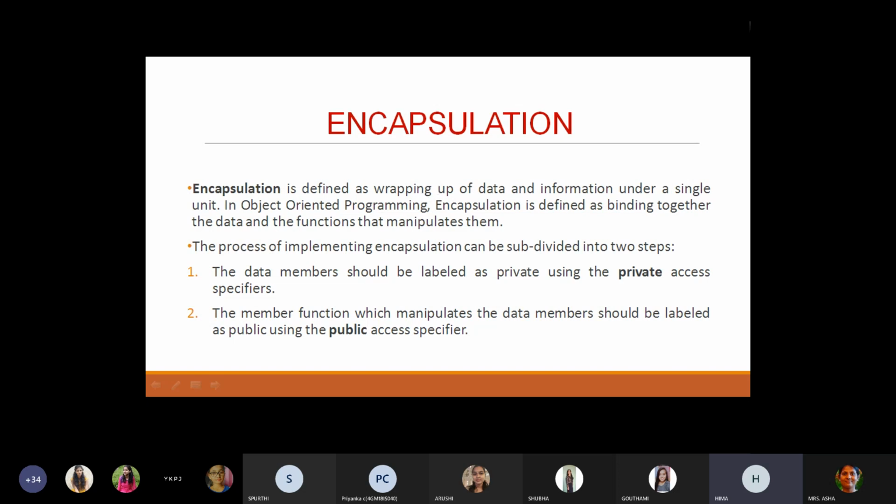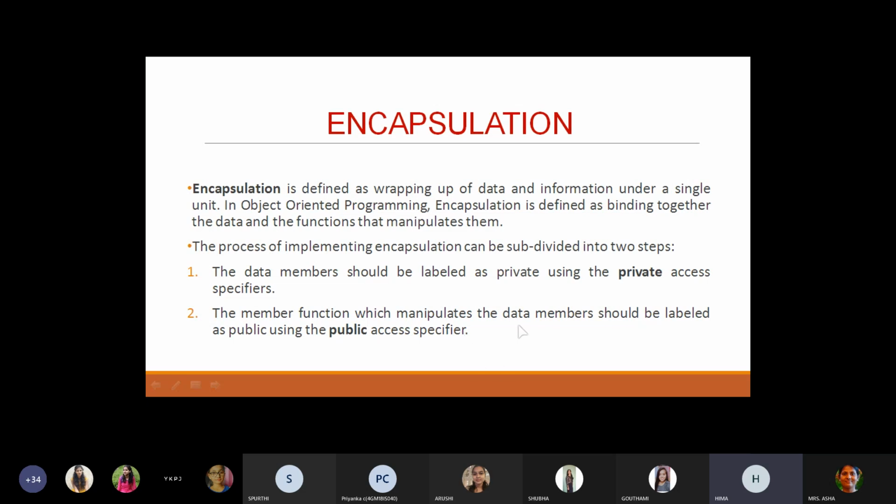To access those variables, we use the access specifiers. There are two important steps in encapsulation. One is that all the data members should be declared with the private access specifier, and all the member functions should be declared with the public access specifier.